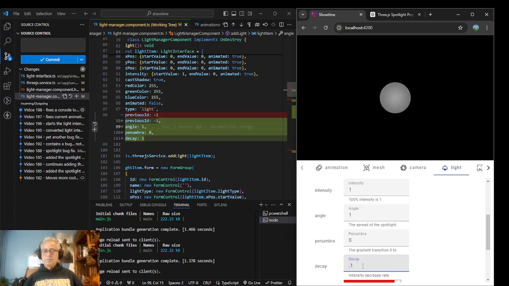0, 1.1, 3, 39. This is weird. I don't really know what's happening. 1, 2, 3. So it's getting brighter and brighter, it seems like.